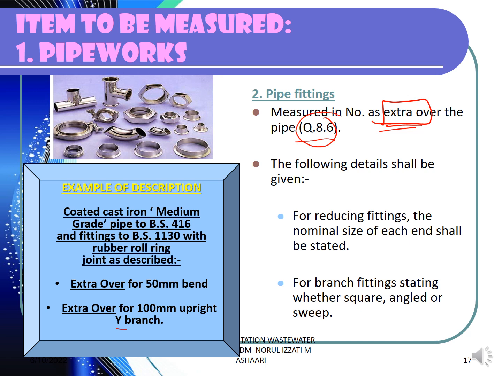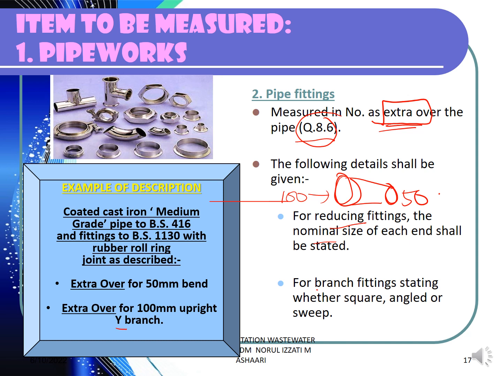Okay, please take note that extra over should not be written in your heading, even though they are similar. So you can put extra over for bend and extra over for any branch. This is the example for the upright Y branch available. Okay, you can also review the size and the category of the pipe available in the references. For the reducing fitting, the nominal size for each end shall be stated. What does it mean? This is the example of the reducing fitting. The bigger becomes smaller. So what is the size here? 100 becomes 50, for example.